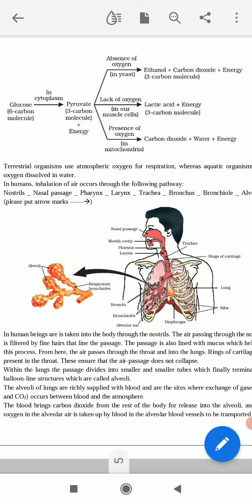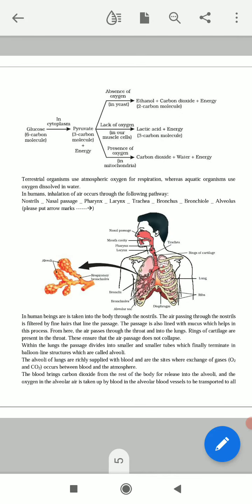Okay, so this is the overview of aerobic and anaerobic respiration. Clear? Okay, the next thing is the respiratory system.